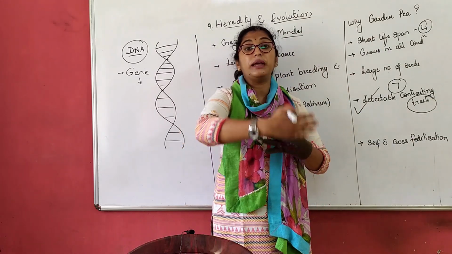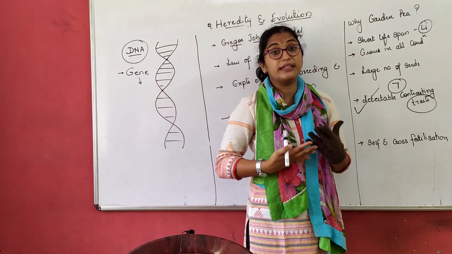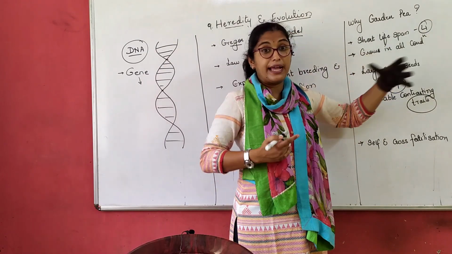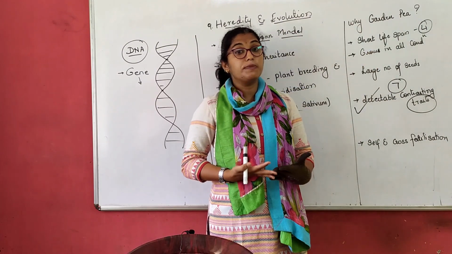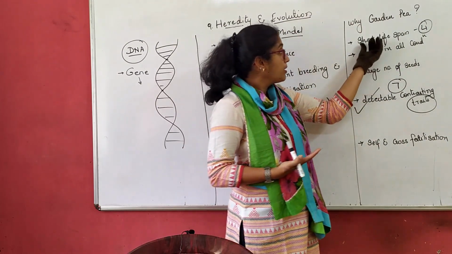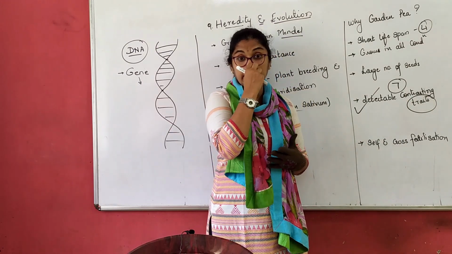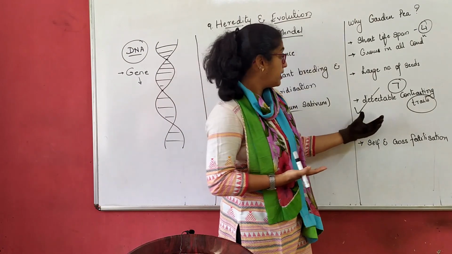So it gave him many learning experiences. That is why in a very short lifespan, he could study many contrasting characters in those many spans. For example, in 1 year, he can see 4 generations of pea plants. He could study so many characters in them, characteristics in them.